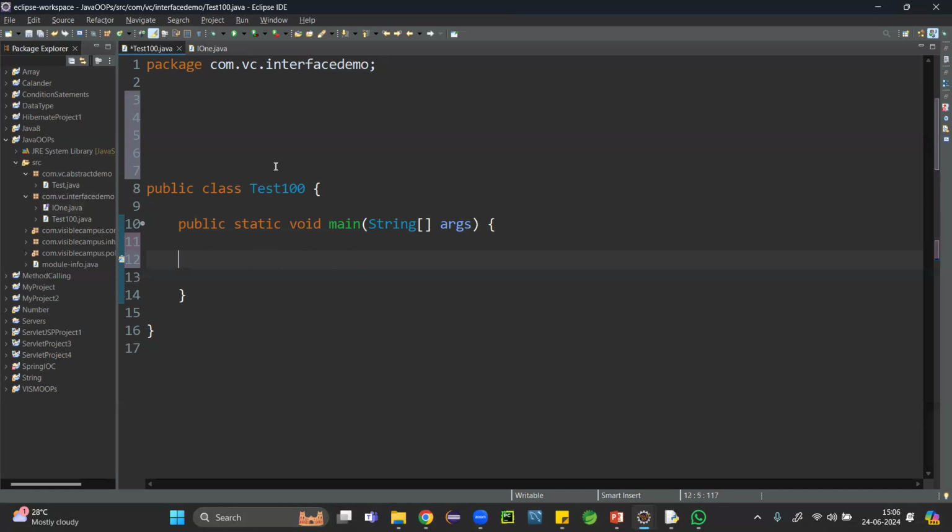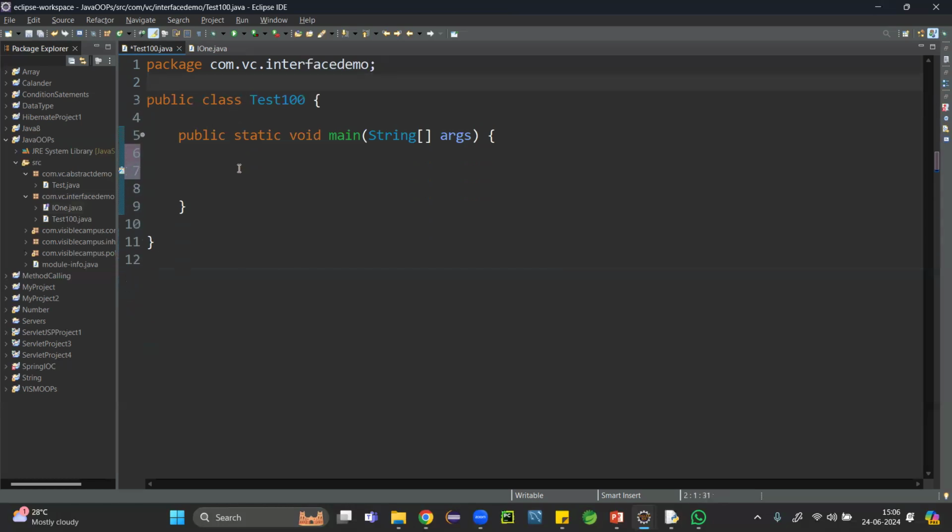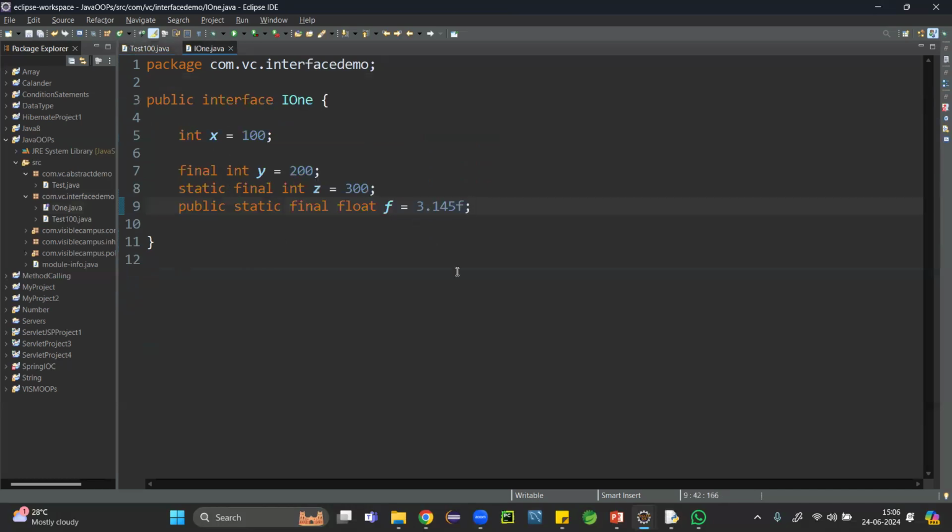Understood? So inside this interface, how many variables do we have? 4 variables: x, y, z, f. I want to print them. How to print these values from the main method?